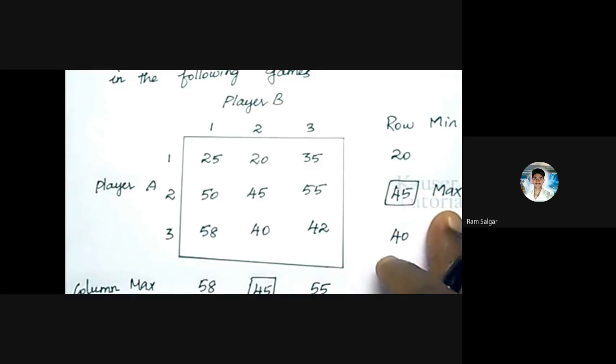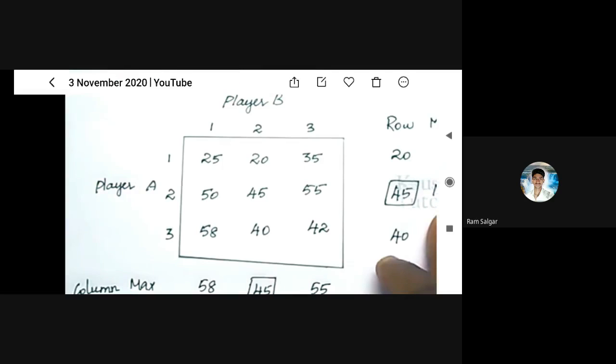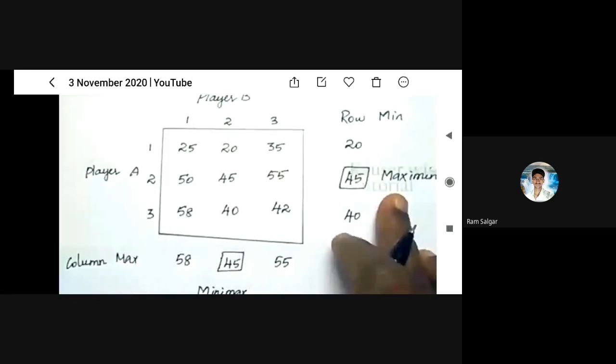Keep in mind, whenever a positive value is there, that will be profitable for player A, and whenever a negative value is there, that will be profitable for player B. This is very simple. Again, I will say that statement.